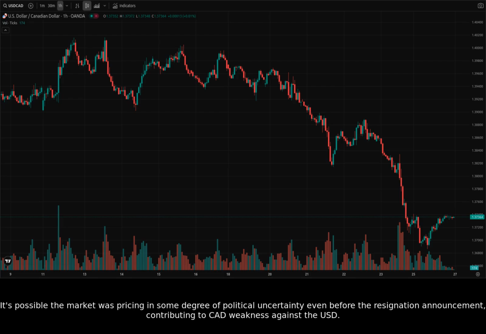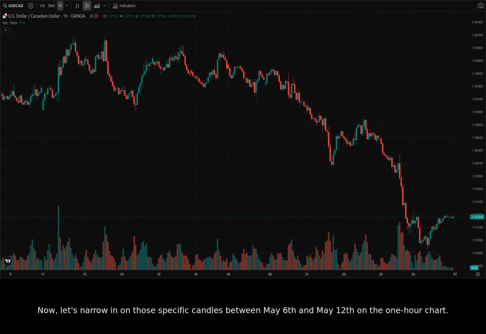It's possible the market was pricing in some degree of political uncertainty even before the resignation announcement, contributing to CAD weakness against the USD. Now, let's narrow in on those specific candles between May 6th and May 12th on the 1-hour chart. The upward move occurred even though there's been a lot of up and down behavior.